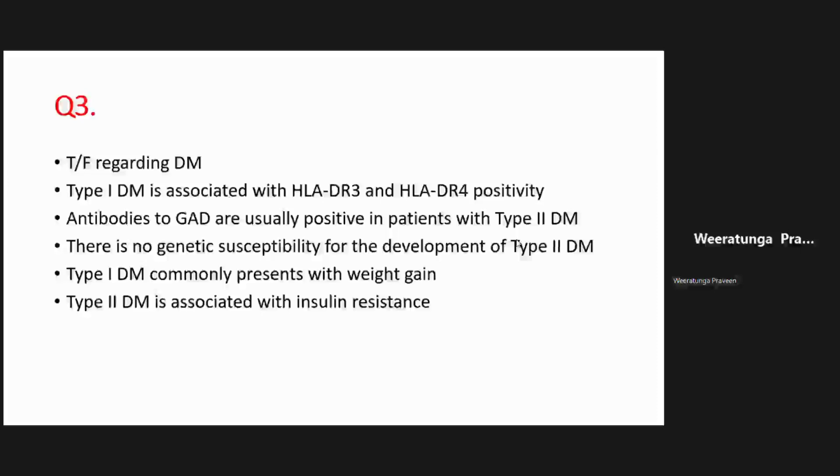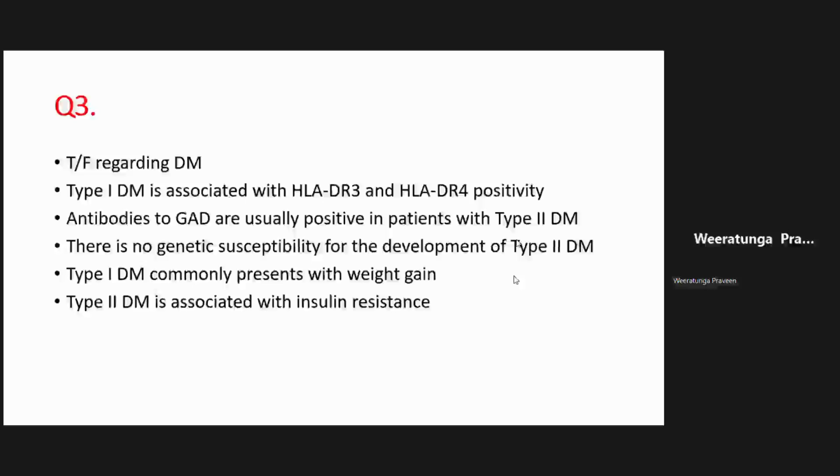Okay. There is no genetic susceptibility for the development of type 2 diabetes. Is false, right? There is actually a strong genetic component there, but it is not one or two genes. There are many genes which are involved, right?